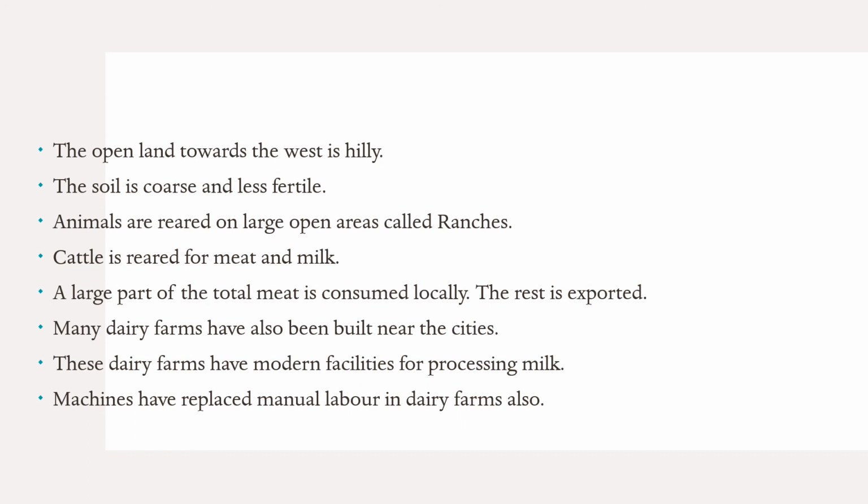So we have seen that machines are used in agriculture, in industries, oil refineries, and ore crushing factories. Machines are used here in dairy farming also. A lot of modern facilities are used. So we can say there is less manual labor. Manual labor means where human beings used to work, and now a lot of machine work is there.